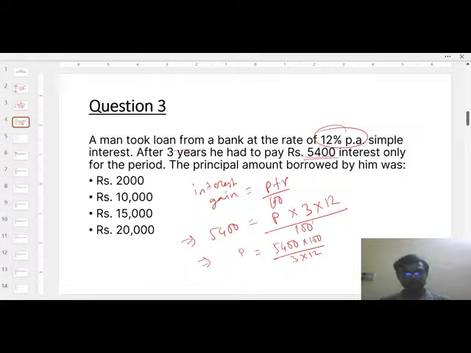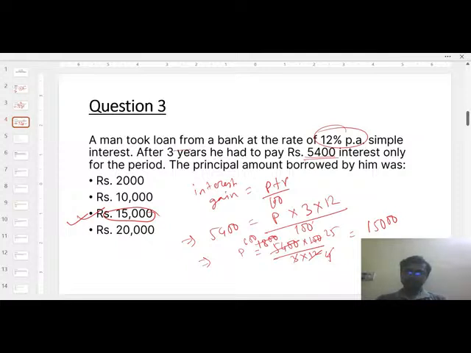So what will be the total answer? The answer will be 3 your 1800. Then again your 4, so 600, and 4 here 25. So 25 into 600 how much? 15000. Okay. So 15,000. So the option C will be the correct answer for this simple interest question.